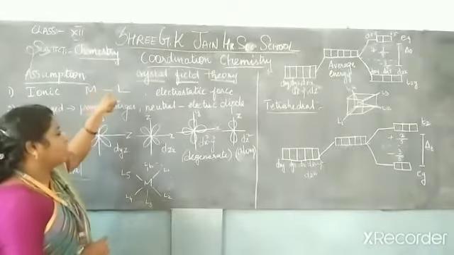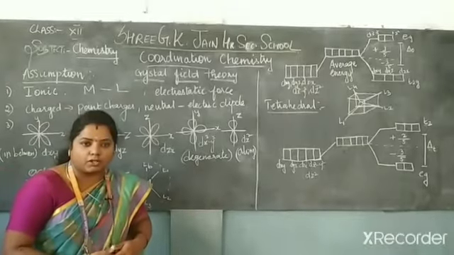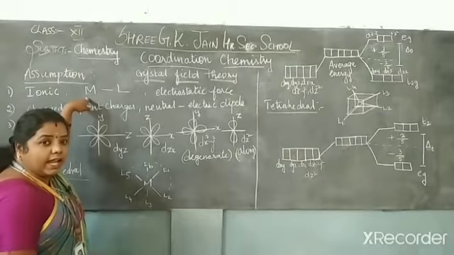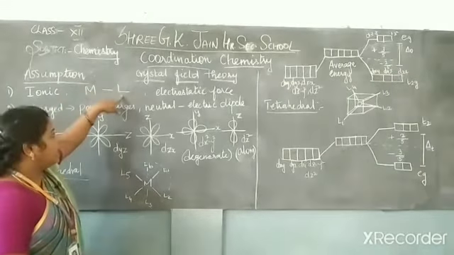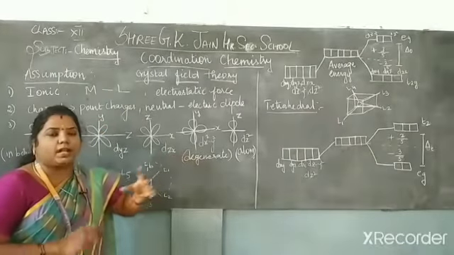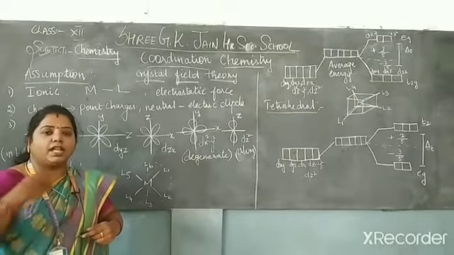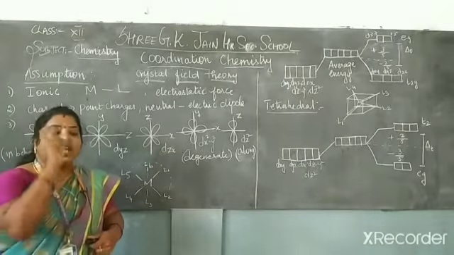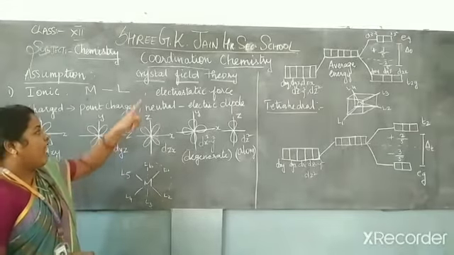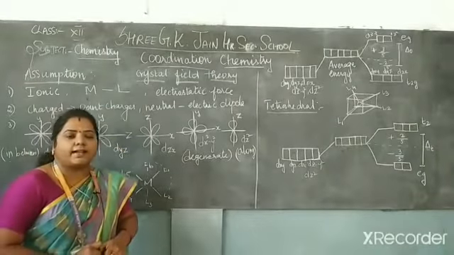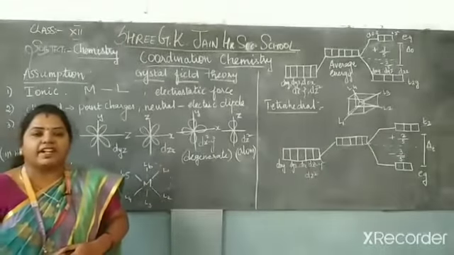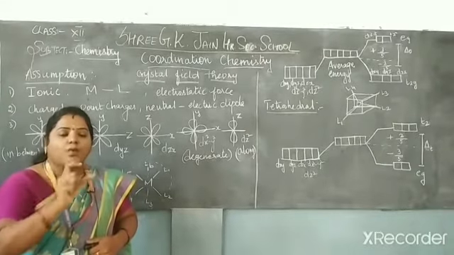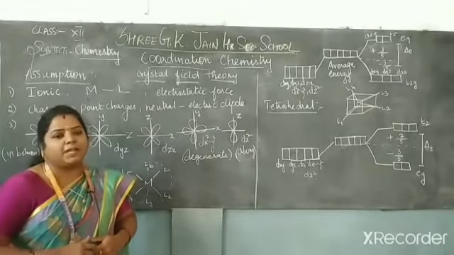You already know the ligands have the ability to donate electrons. That means the central metal atoms are electron deficient and the ligands are electron rich. That is why the ligands donate electrons towards the central metal atom, and only then does the bond form between them. That bond is the ionic bond. And how is the bond formed? Because there is an electrostatic force of attraction between the ligands and the central metal atom, they can donate and accept the electrons.